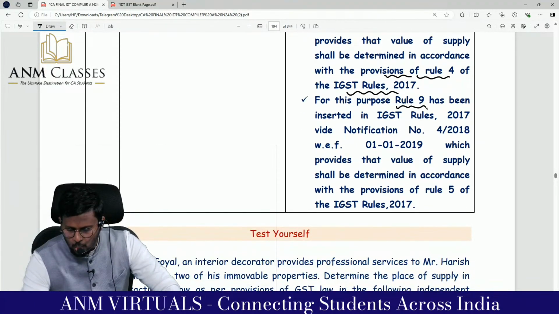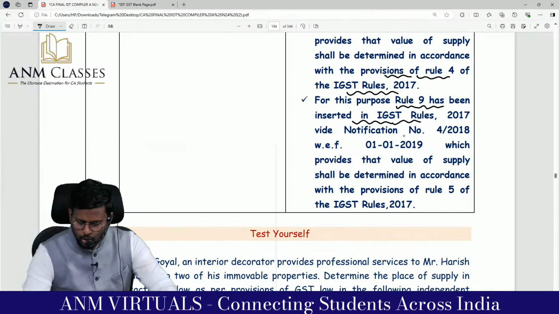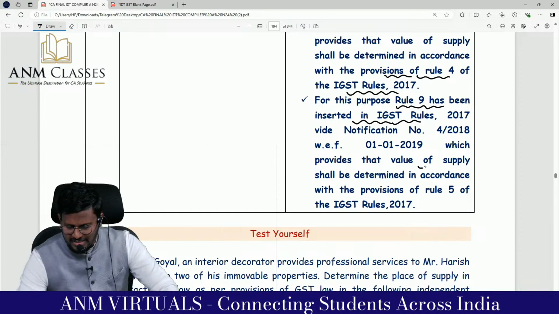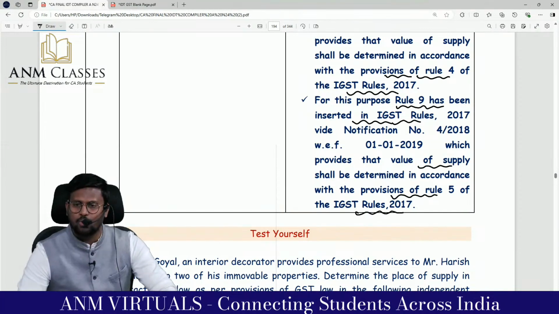For this purpose, rule number 9 has been inserted in the IGST rules, which provides that value of supply shall be determined in accordance with provisions of rule 5 of the IGST rules.